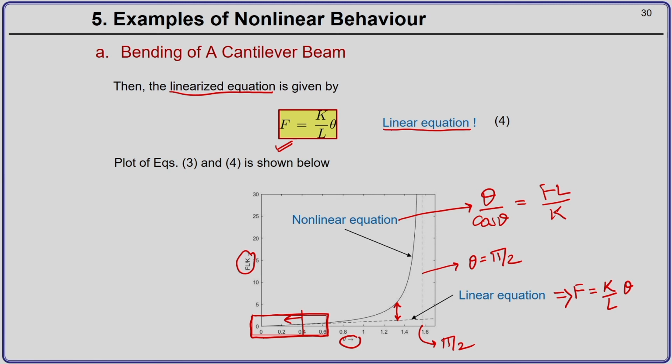If you are given this problem and instead of using equation 3, you use equation 4 for the analysis, and your theta becomes very large, what will happen? You will report a value of force. Say theta equal to 1.4.